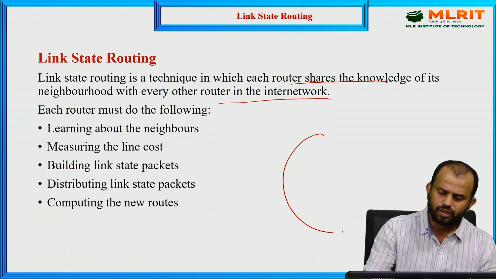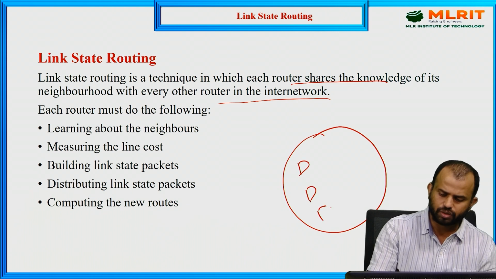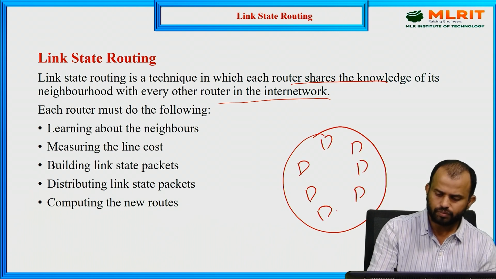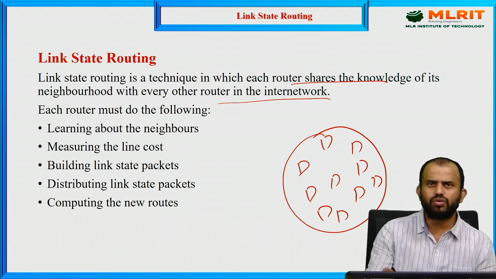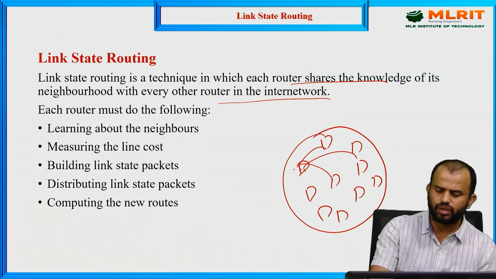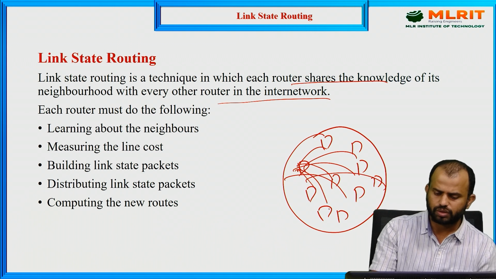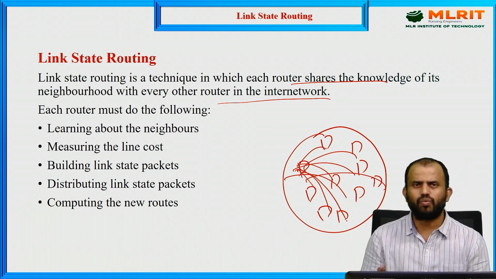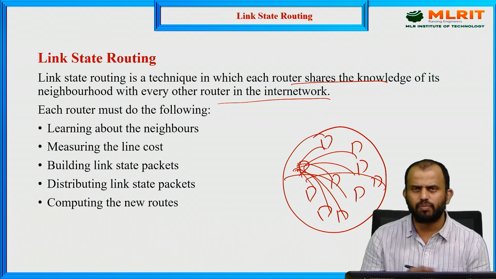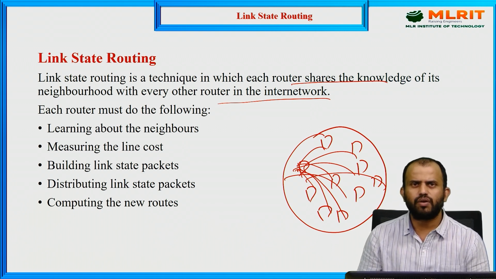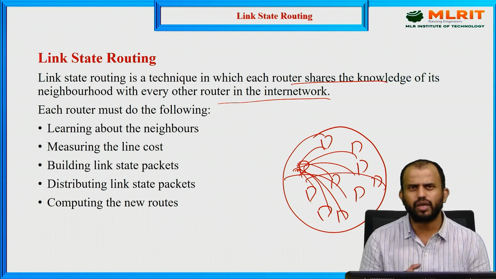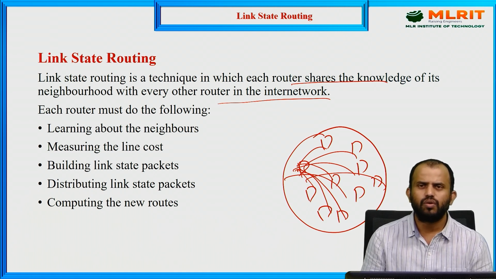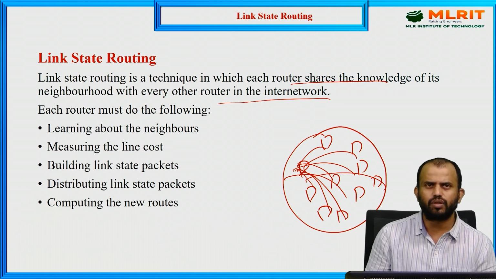For example, in this inter-network, some 10 routers are there. Each router shares its knowledge with the other routers, whether or not they require it. That is not an issue, but you have to share the information with the next neighbor values. So it has to share the information with each other user present in the network, which we call the inter-network region.